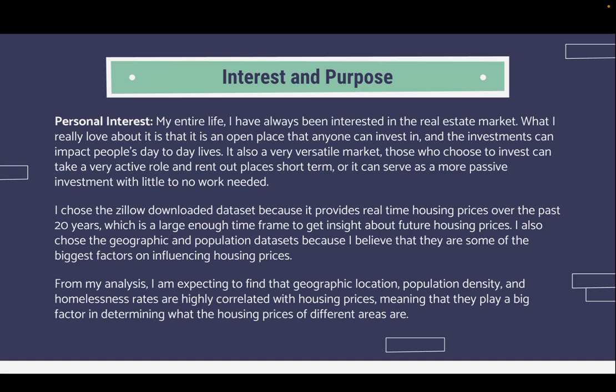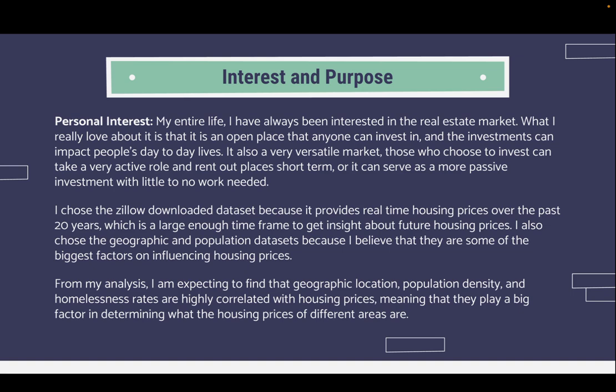So my personal interest in it is that my entire life, I've always been interested in the real estate market. What I really love about it is that it's an open place that anybody can invest in, and the investments can make impacts on people's day-to-day lives. It is also a very versatile market, because those who choose to invest can either take a very active role or a very passive role in their investments.